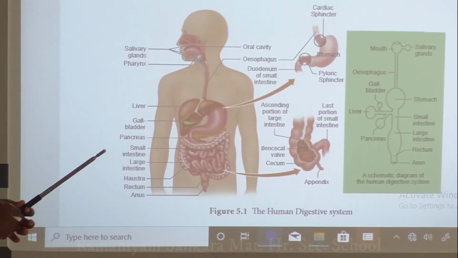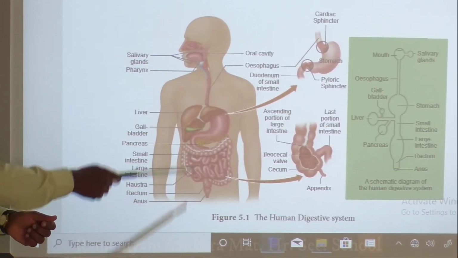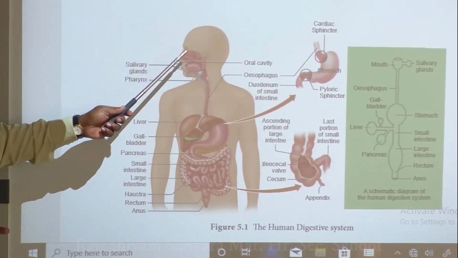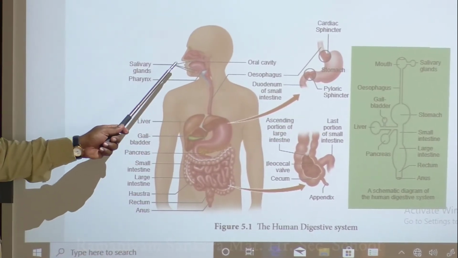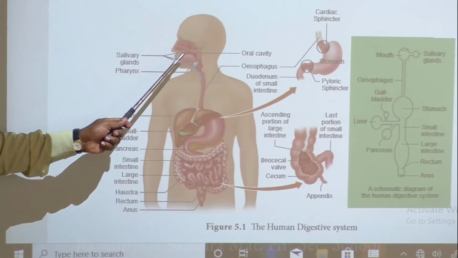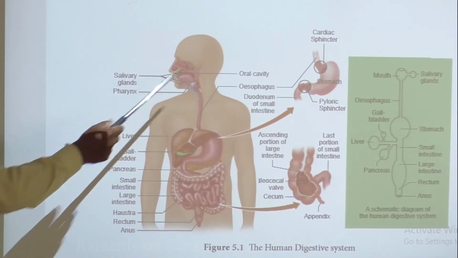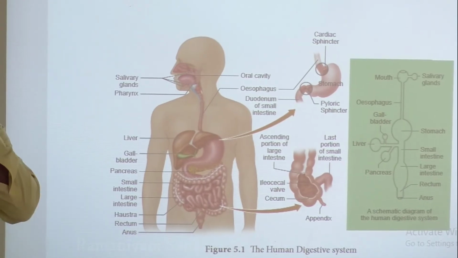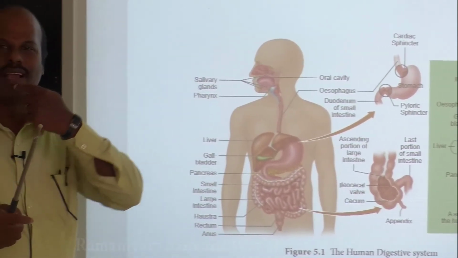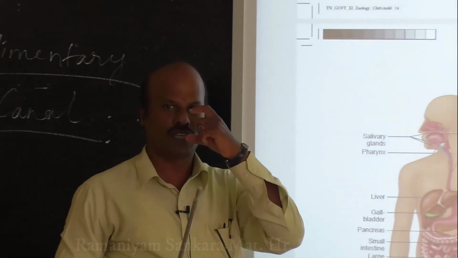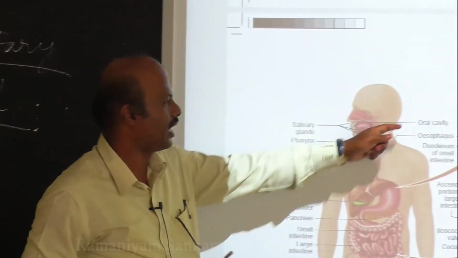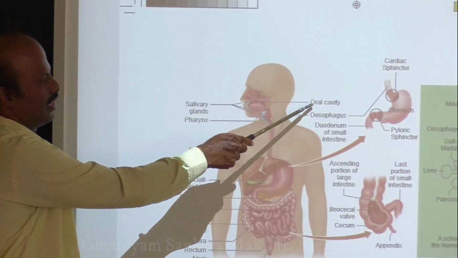Okay. So other than this, what are the parts associated with this alimentary canal? If you look at the parts of this alimentary canal, it starts with the mouth and it is able to end with a small cavity. What is meant by cavity? It's a small space, no? If you look at your mouth, you'll have a small space inside it, no? That is called an oral cavity. So this is called an oral cavity.